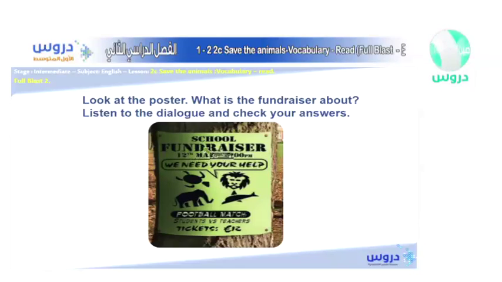For example, here you see school fundraiser on the 12th of May, 7 p.m. We need your help. And then they say we have a football match, students versus teachers. They said we sell tickets for 12, I believe these are euros. So, you see, this is a poster. Posters usually have advertisements in them, so you can read them and just go and sign up.